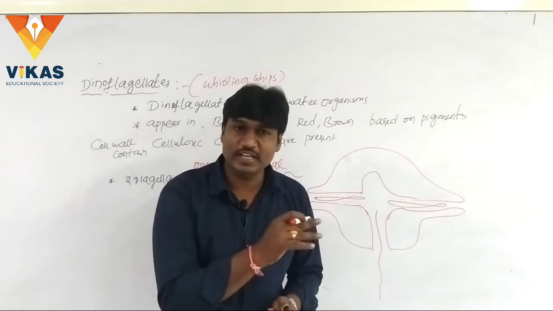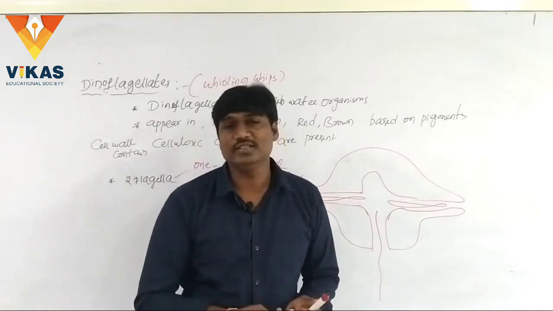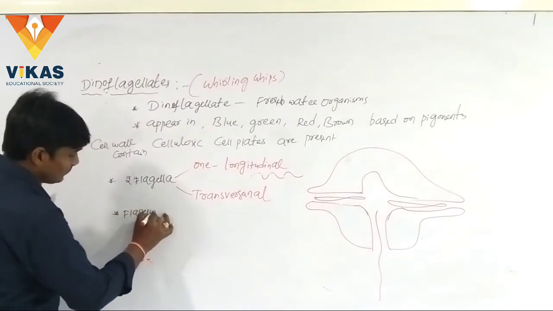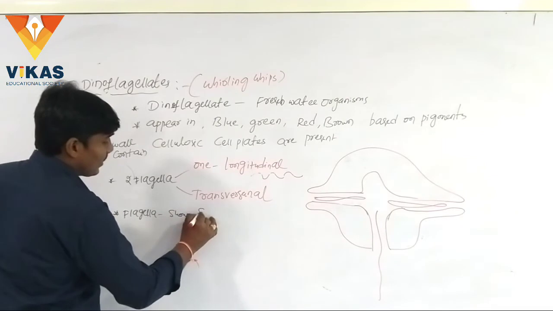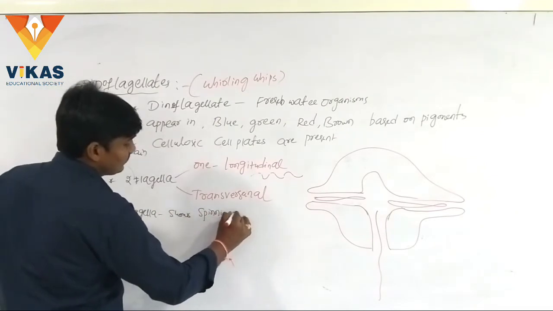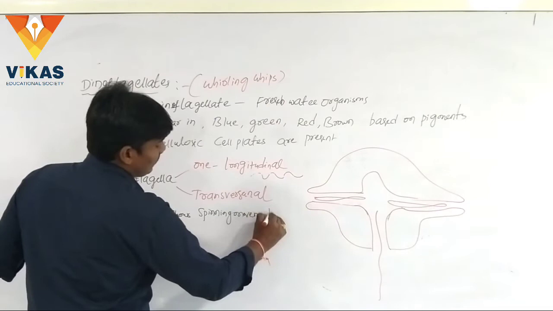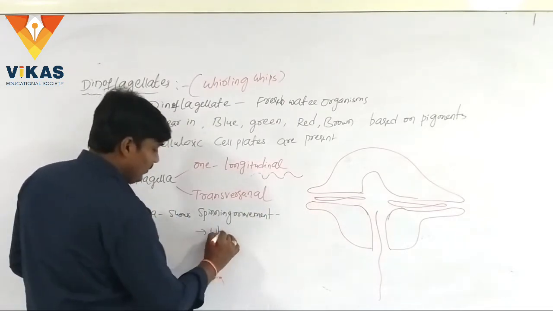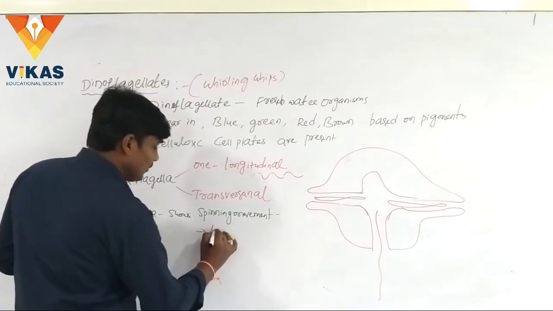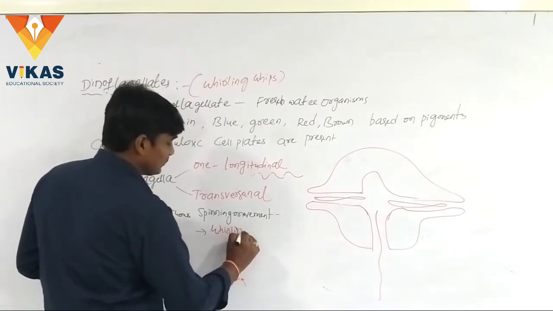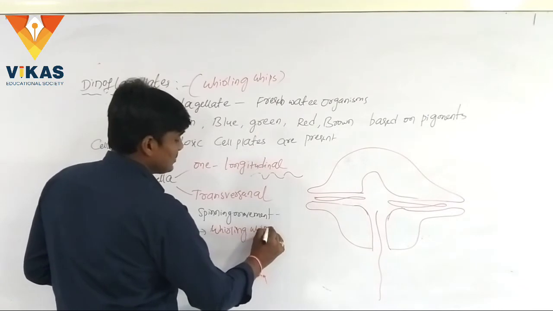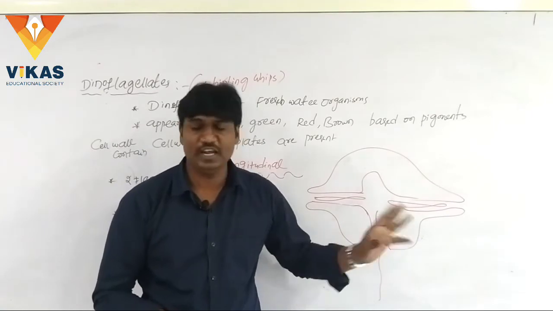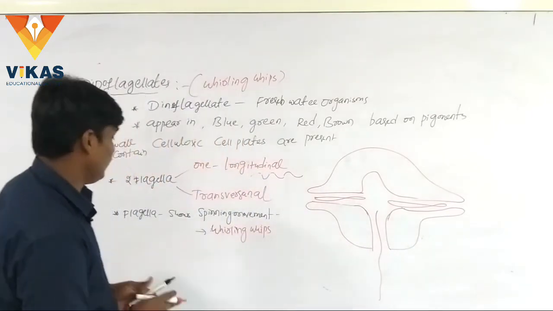Which type of movement is present? A spinning movement. Hence these are called whirling whips because the flagella show spinning movement.